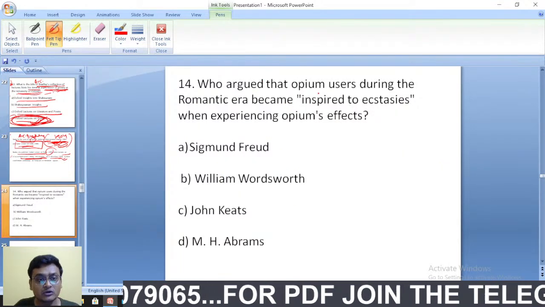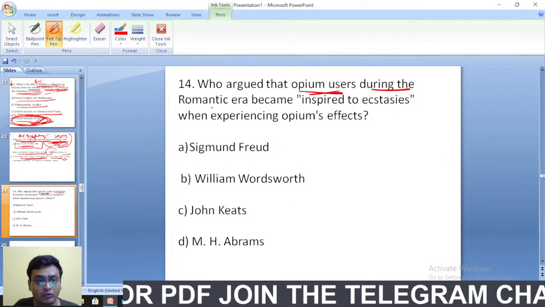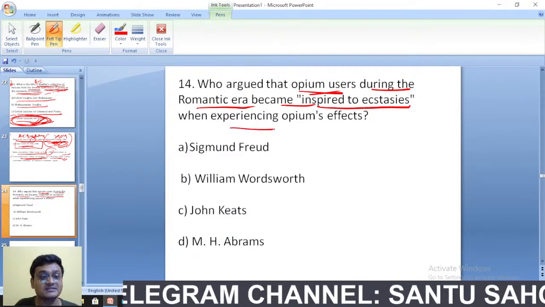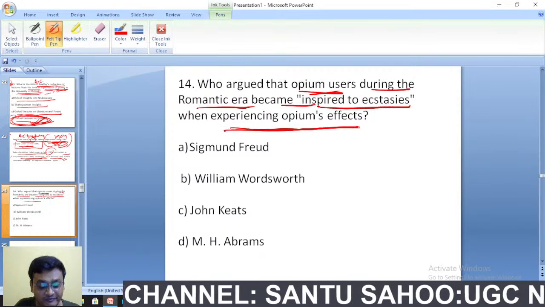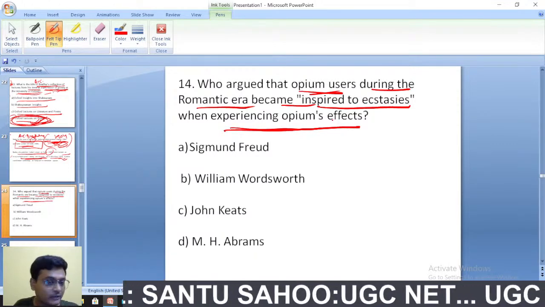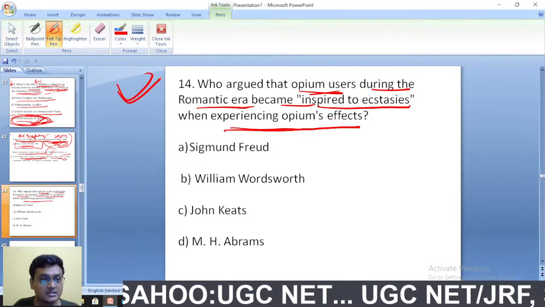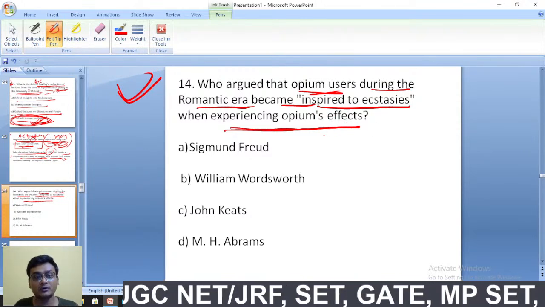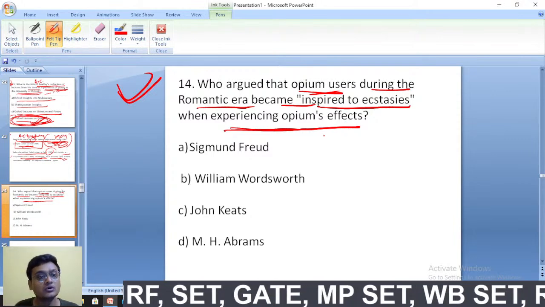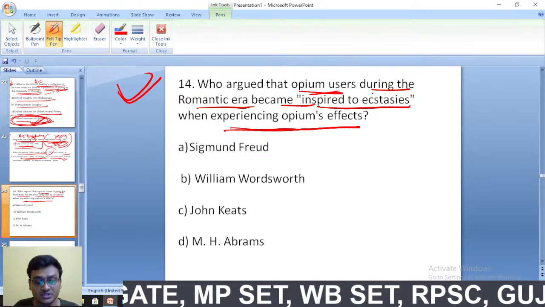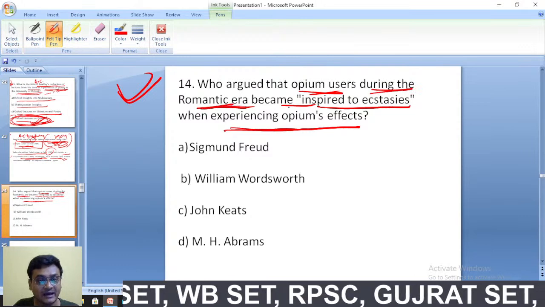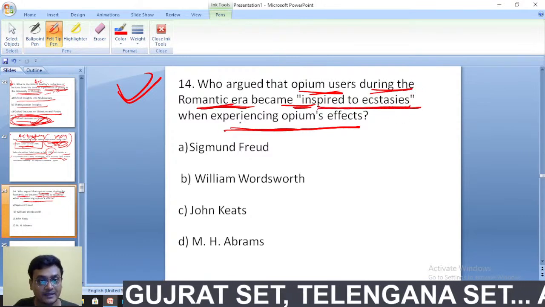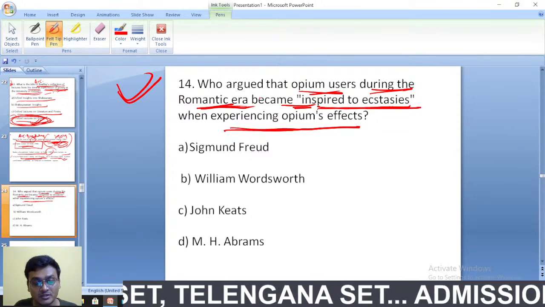Who argued that opium users during the Romantic era became inspired to ecstasies when experiencing opium effects? This is an important question. Here he is actually referring to Samuel Taylor Coleridge. Ecstasies means overjoyed.